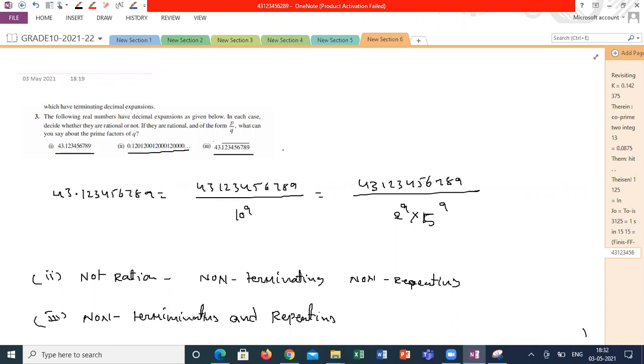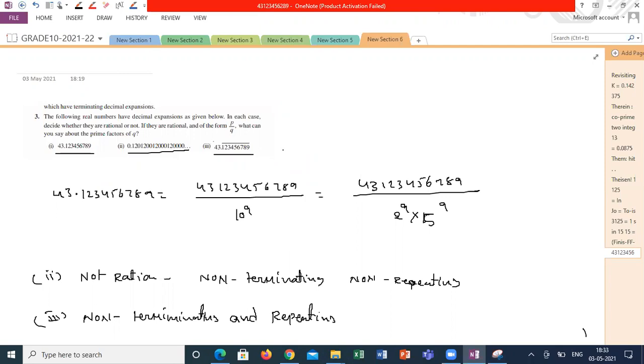Then it is terminating. If the denominator is other than 2 power n and 5 power m, then it is non-terminating and repeating, even though it is a rational number. Got it what I'm saying? Because of non-terminating, you should not decide it is irrational.